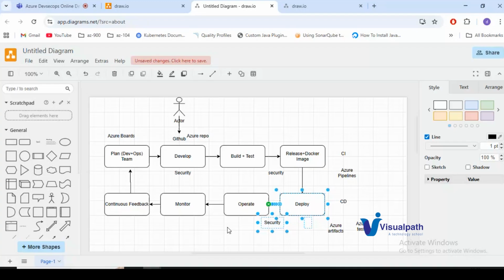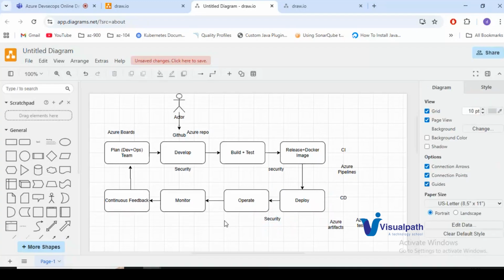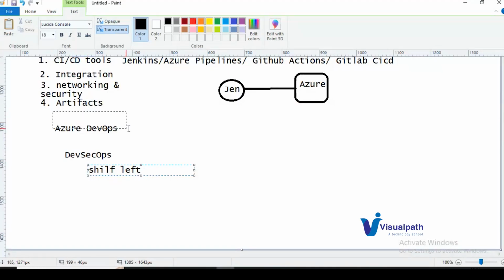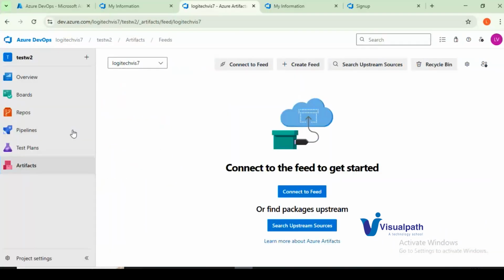So we can reduce a lot of time here. In traditional DevOps, after deploying the application, we have to do the security testing and all those things. But in the DevSecOps practice, security testing is done at the first stage, before building and deploying the application itself. Then it will deploy secure code and applications into the environments, and we can achieve the DevSecOps practice by integrating the different tools into your CI/CD pipelines, which here is Azure Pipelines.